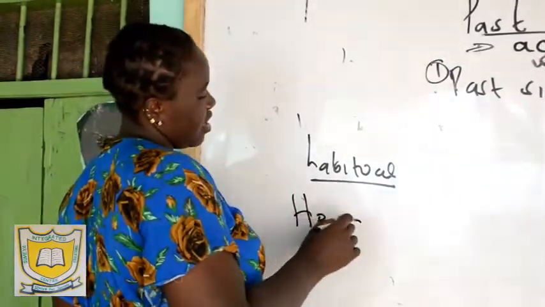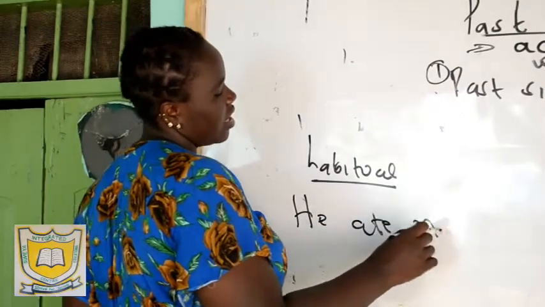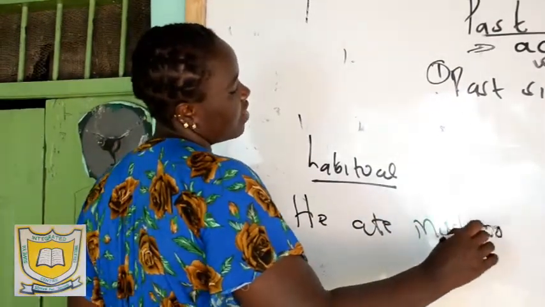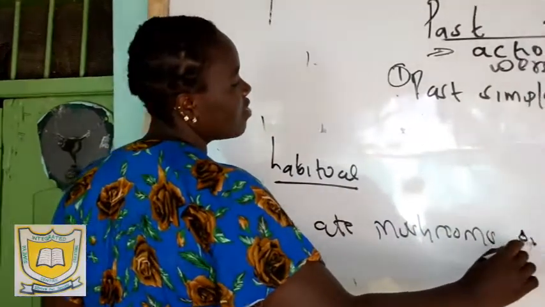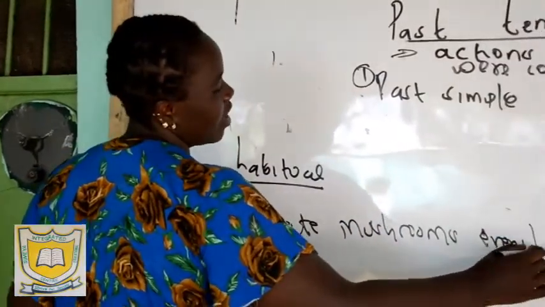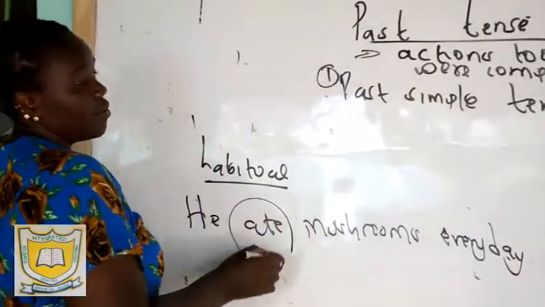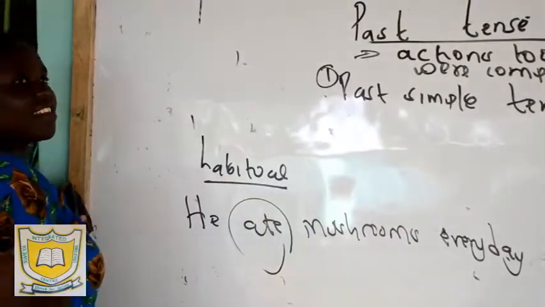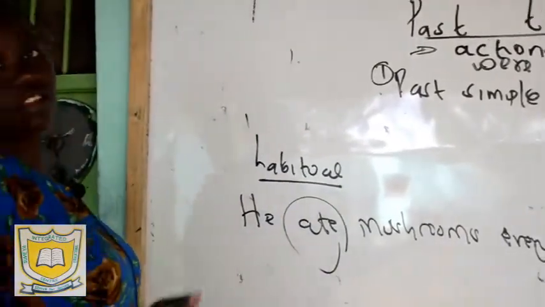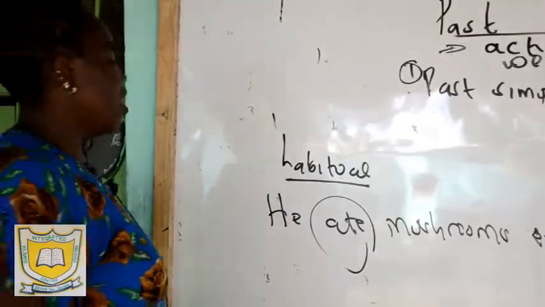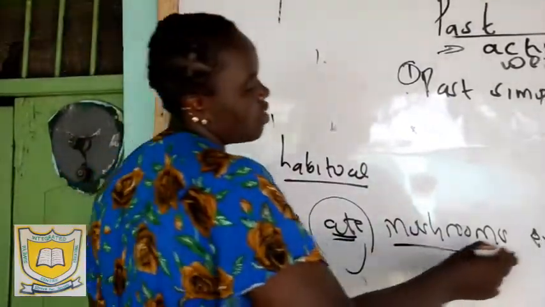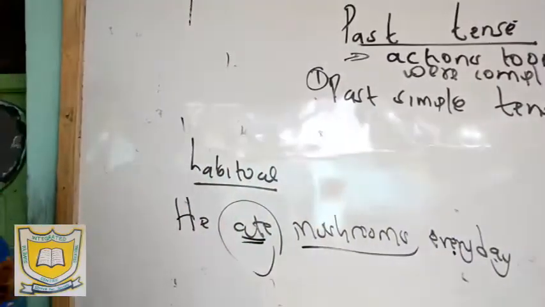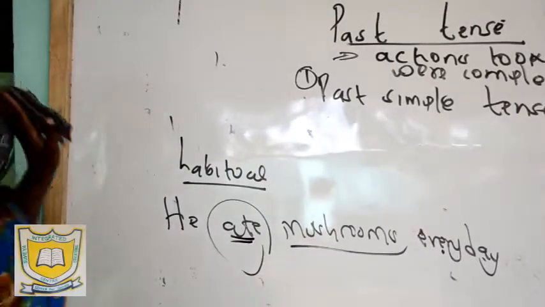You can say he ate mushrooms every day. What does that mean? In the past, he used to. So we say he ate. Like right now, he doesn't do it anymore, but in the past, he used to eat what? Mushrooms every day. So it can also be used to show habitual actions in the past.